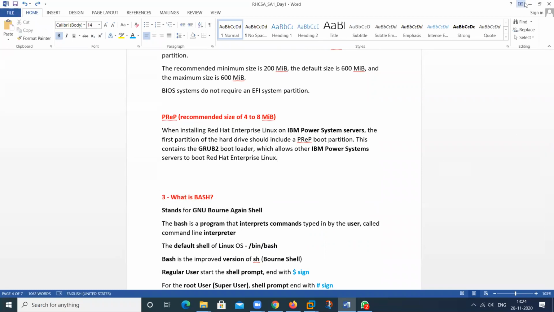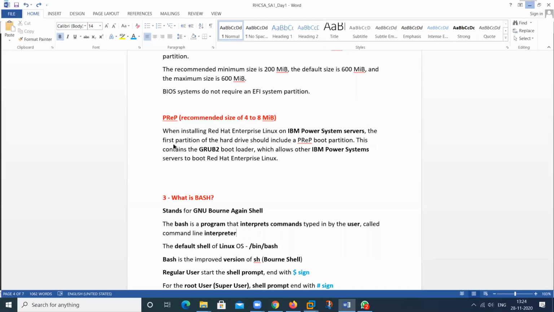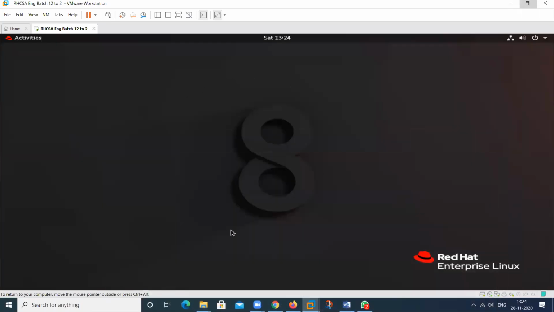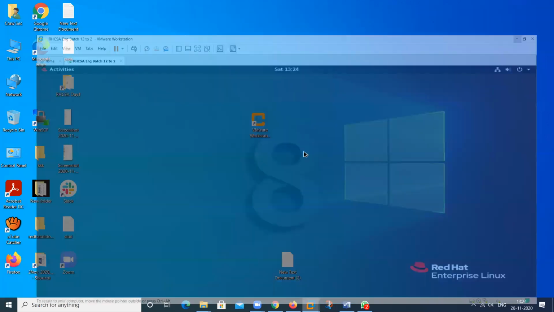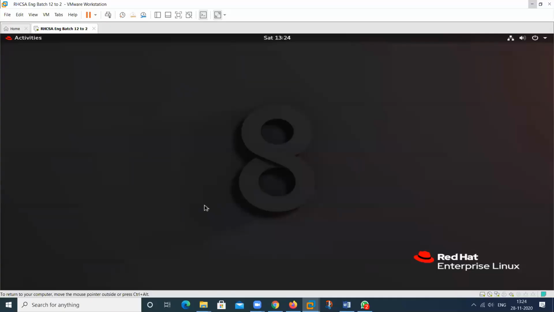So you know what this is? This is called the desktop. Just like in Windows, it's called desktop, the same for this, it's also called the desktop. In this desktop, we can work in graphical mode and in command line mode. If you want to work in command line mode, you should open a terminal here.